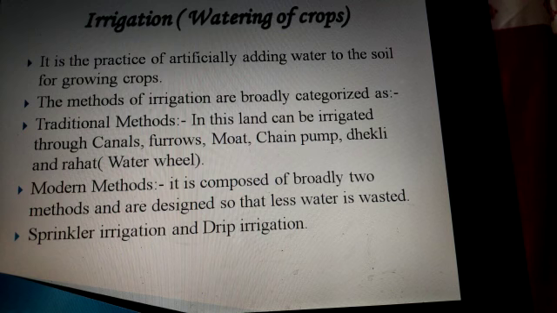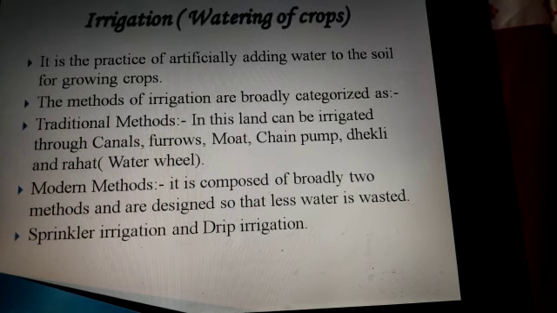We get water for irrigating the fields from many sources like wells, rivers, lakes and tube wells. The methods of irrigation are broadly categorized as traditional and modern. Traditional methods of irrigation of agricultural land through canals, furrows, chain pump, pulley system, dhekli, rahat, that is water wheel, are cheaper but often lead to wastage of water.